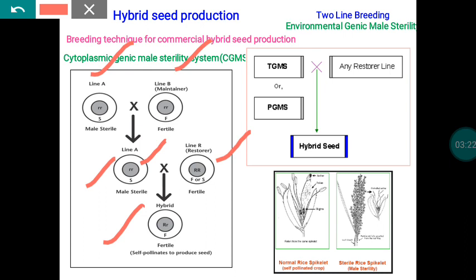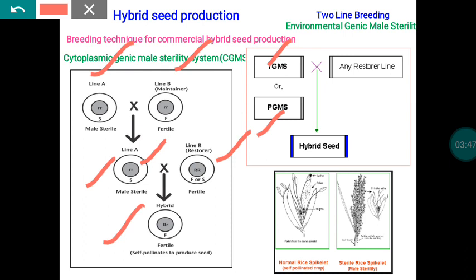Then another system is the environmental genic male sterility system. This also comes under the GMS-based systems, either TGMS or PGMS, and the male sterility gene available in the nucleus is under the control of temperature or photoperiod. Whenever the ideal temperature prevails, at that time only that particular gene will express and make the plant male sterile.